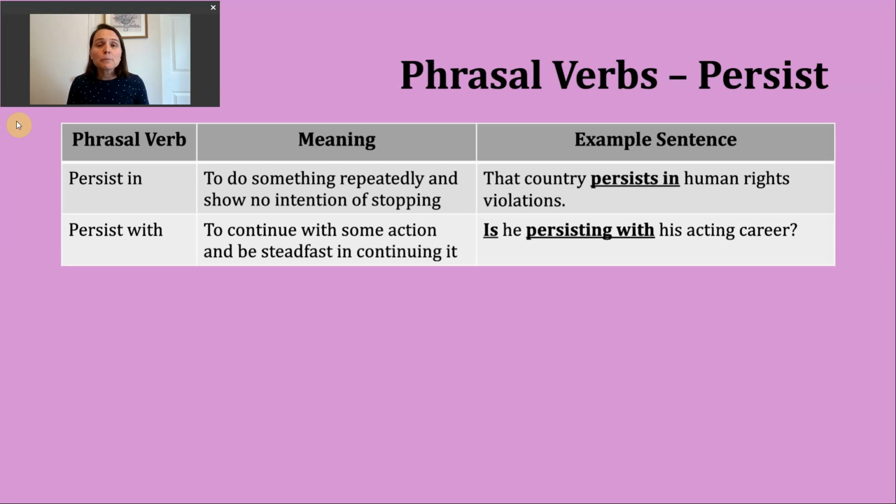The second phrasal verb you might hear is persist with. This means to continue with some action and be rather committed to continuing it. So that's what steadfast means, rather committed to continuing it. So this is kind of an I'm never going to give up type of attitude.